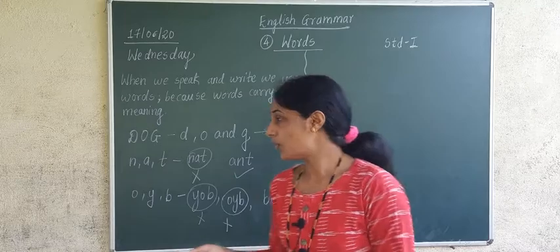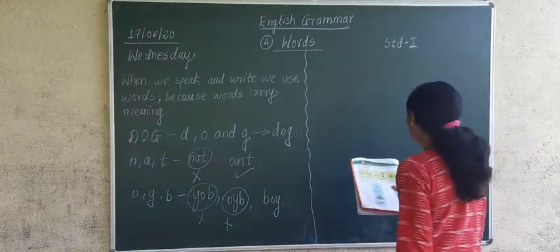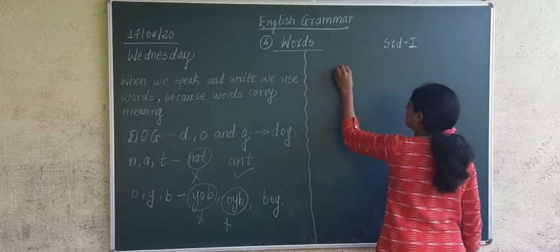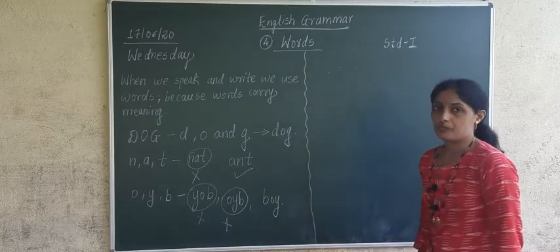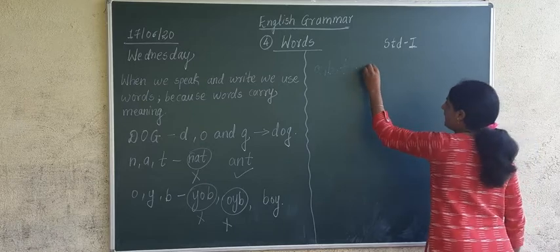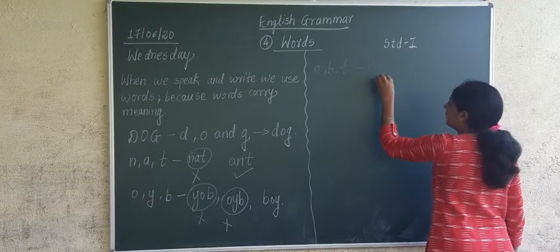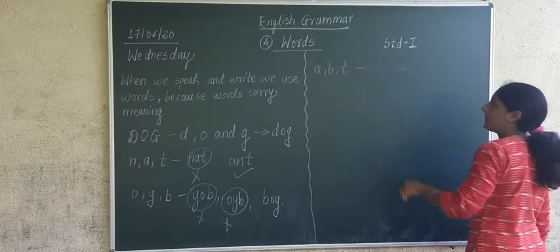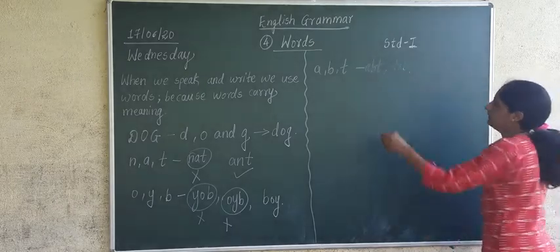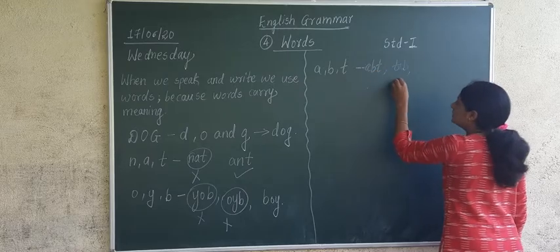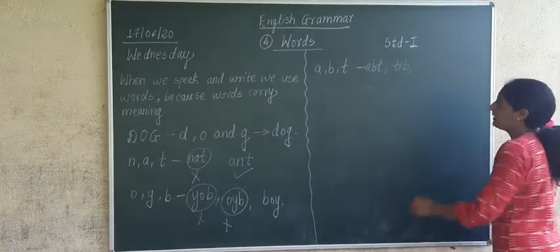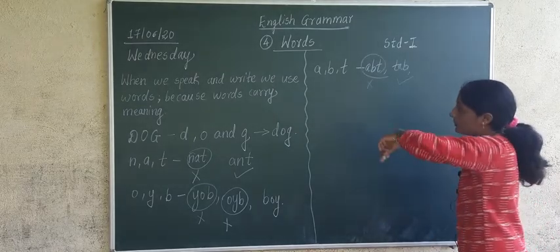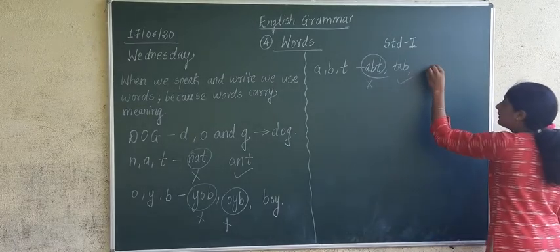Okay. I'll take one more example. Another example is A-B-T. If I say A-B-T, does this word have any meaning? If I say T-A-B, tab, yes, it has some meaning. This is wrong. This is correct. And one more meaningful word you can make from this is B-A-T, bat.